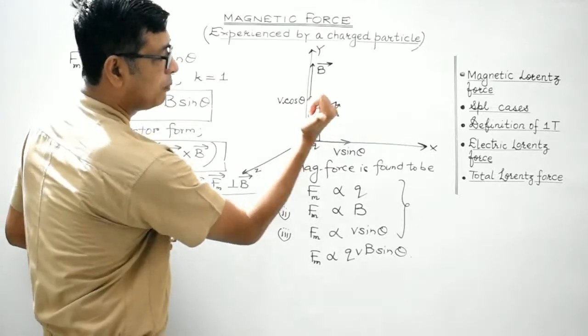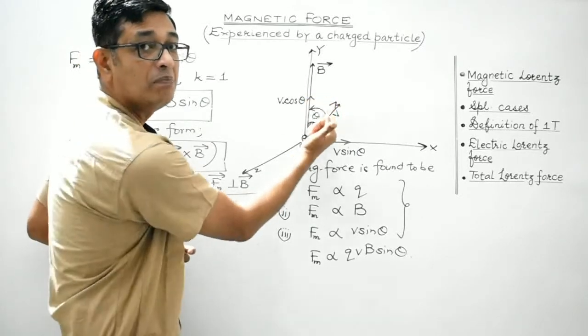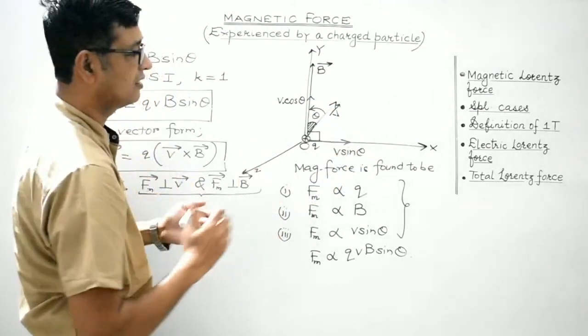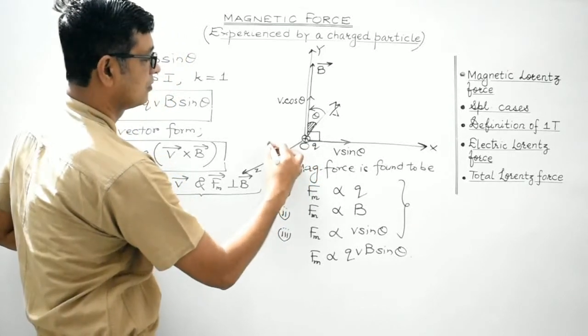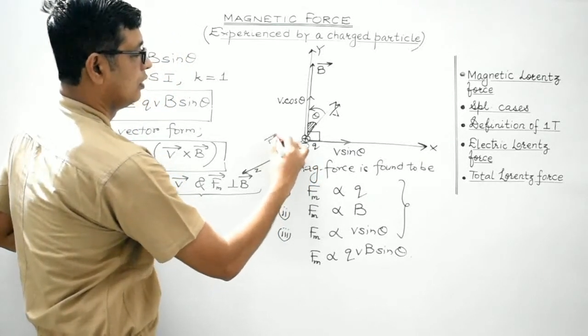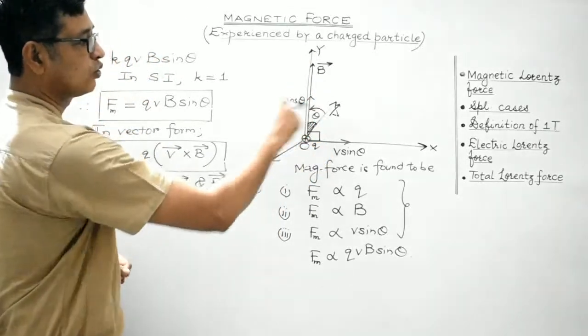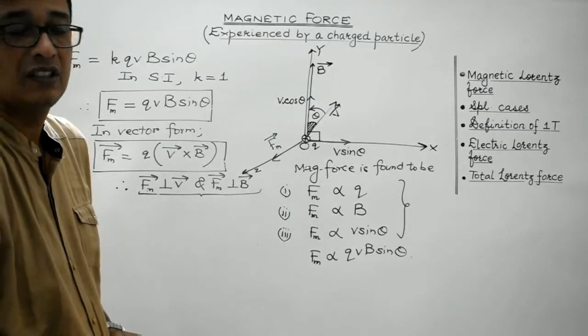So the thumb will point towards the direction of V cross B, which will give us the direction of magnetic force, isn't it? So it is directed towards the z axis. So this is where the magnetic force would be. So obviously it is perpendicular to both magnetic field as well as the velocity vector. Clear, students?